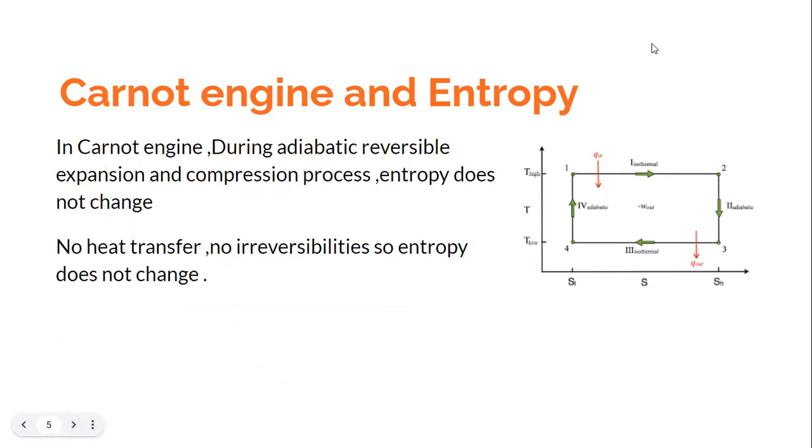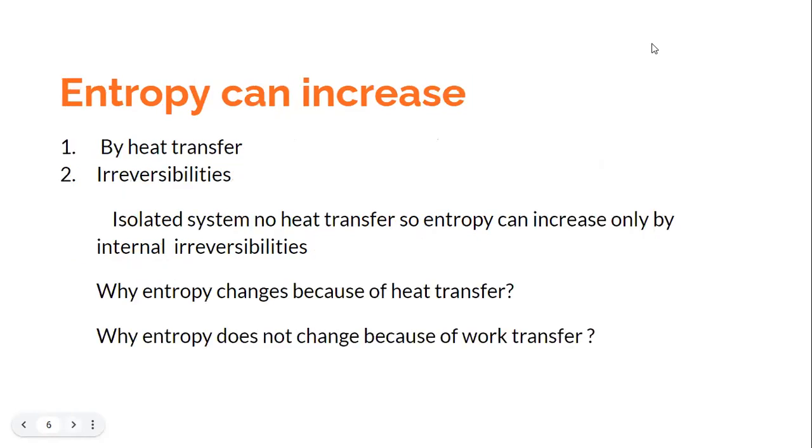Okay, so now we are getting some significance of the concept of entropy, relating it to the heat transfer phenomenon. We also see that in the Carnot engine, when there is no heat transfer, as in the process 2 to 3 and in the process 4 to 1, the entropy is not changing. You look at the diagram and you find that they are vertical lines on the temperature-entropy plot, meaning that the entropy remains constant. And why is that so? Because there is no heat transfer. Also, you will find that the processes are reversible.